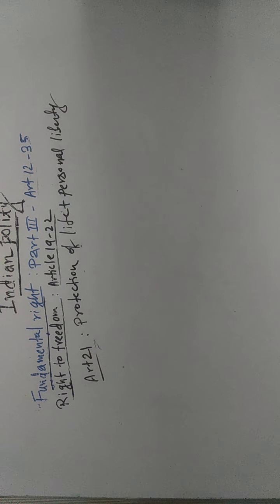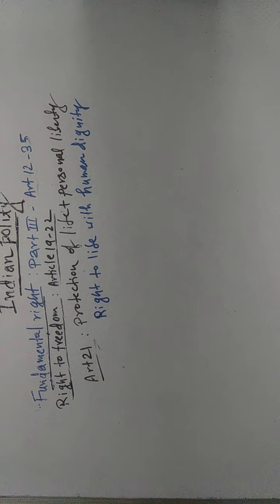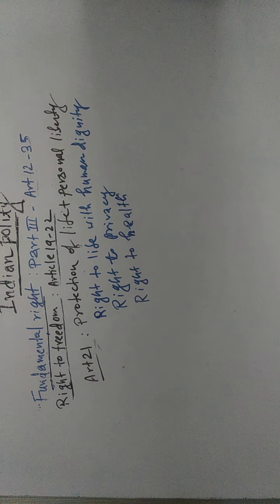For example, Article 21 covers right to life with human dignity, then right to privacy, then right to health, then right to travel abroad. And you know already that right to travel within India is covered under Article 19, and the right to travel abroad is covered under Article 21. And there are some other rights under Article 21, for example, right to livelihood, right to decent environment, and right against solitary confinement. So there are many rights which are covered under Article 21.